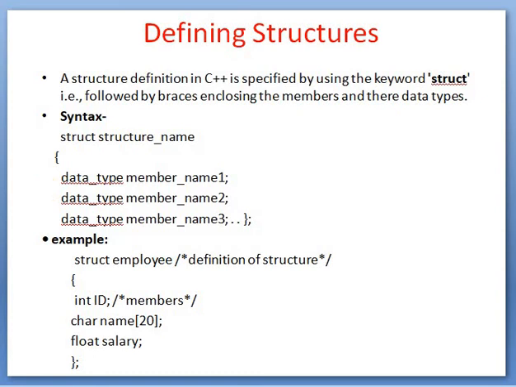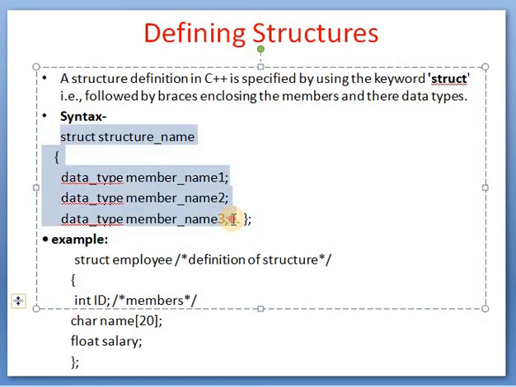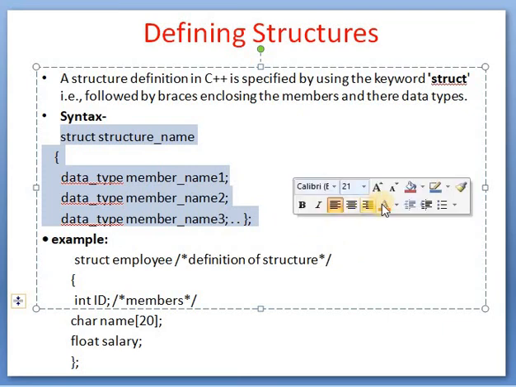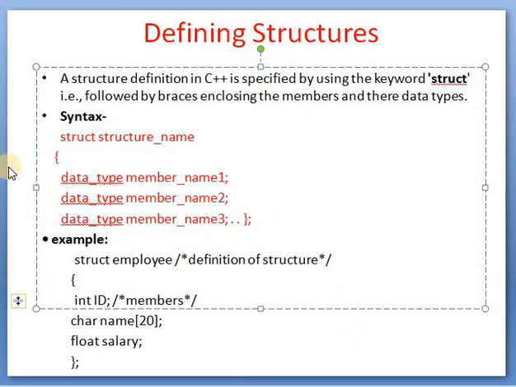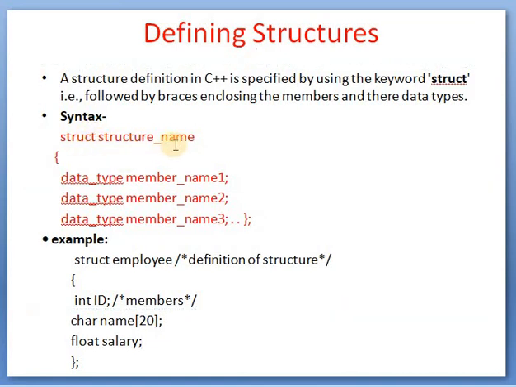Now defining the structure. Here is the syntax. Struct is a keyword, then the structure name, which is again an identifier. Then an open bracket, then data type and member name, another data type and member name, and so on.